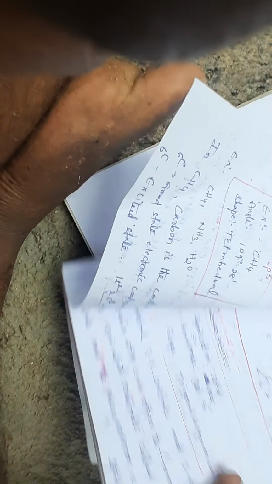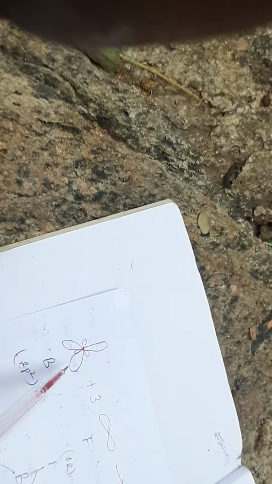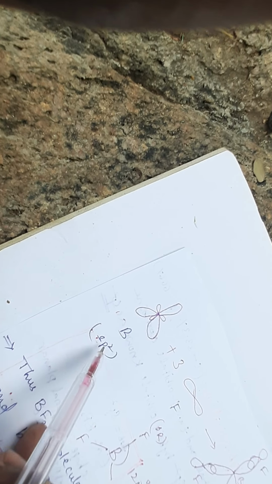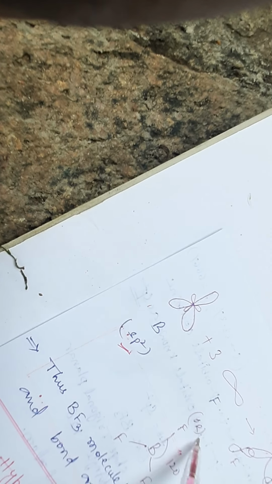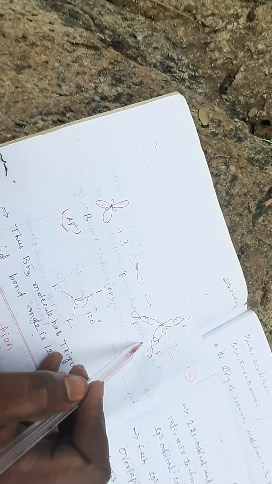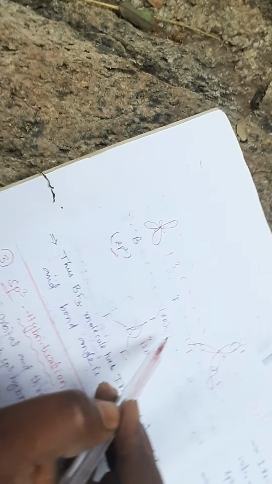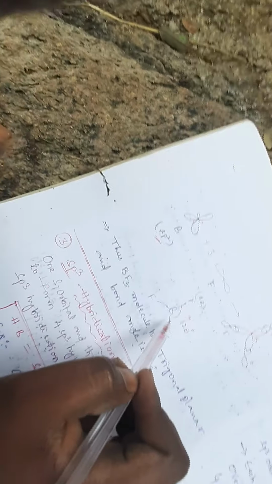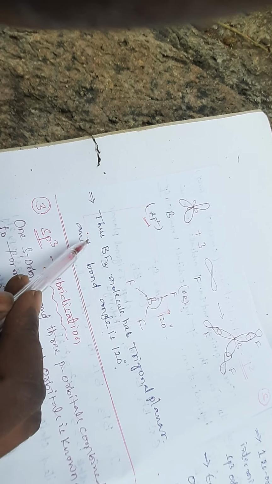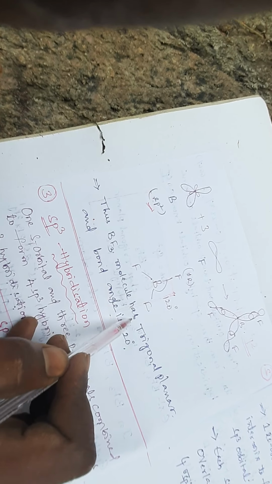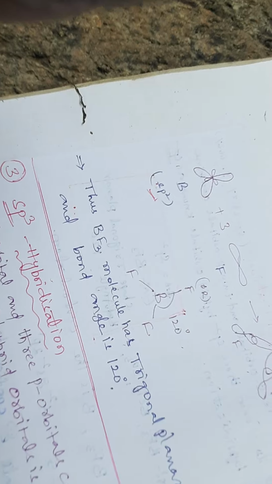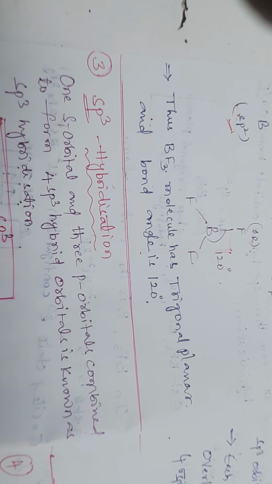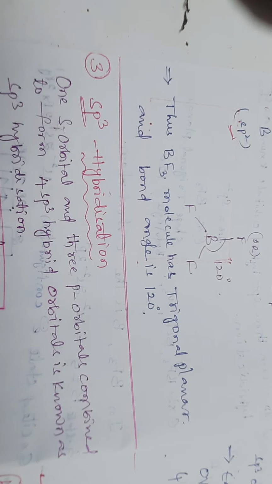So simple, remember: boron undergoes sp2 hybridization, and with 3 fluorine atoms forms this type of structure, trigonal planar. This boron trifluoride molecule is trigonal planar and the bond angle is 120 degrees. This I have to remember finally. When we remember sp2 hybridization, you must remember the shape of the molecule is trigonal planar and the bond angle is 120 degrees.